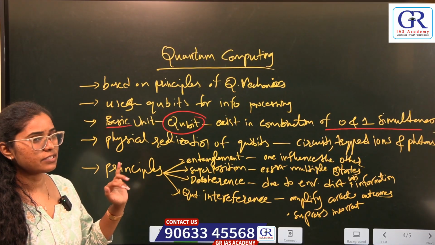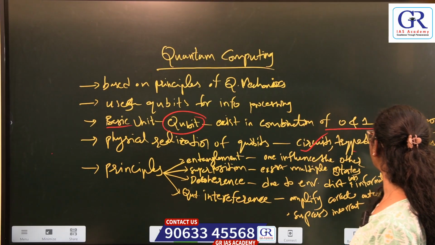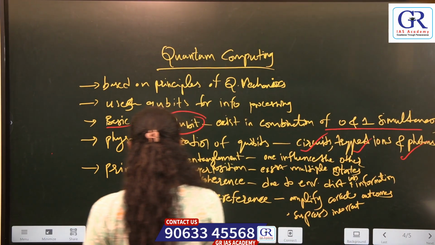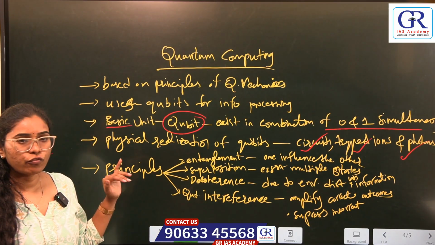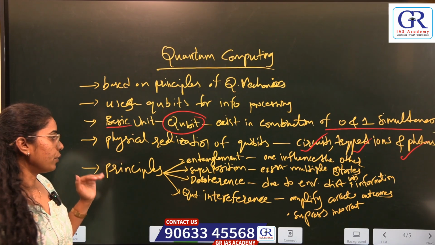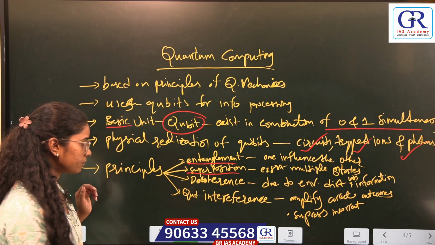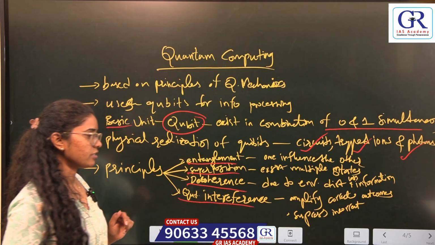Coming to physical realization of qubits, we have superconducting circuits, trapped ions and photons. And principles of quantum computing: we have four principles, that is entanglement, superposition, decoherence and quantum interference.